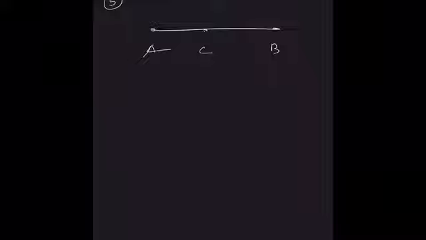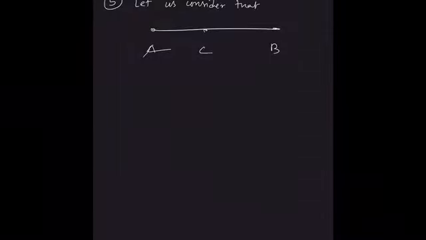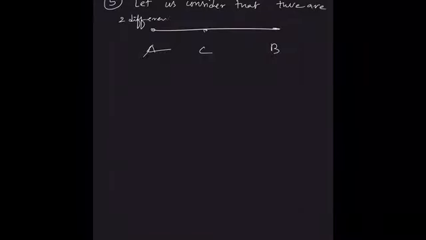Let us assume, consider that there are two different midpoints, C and D, of line segment AB.